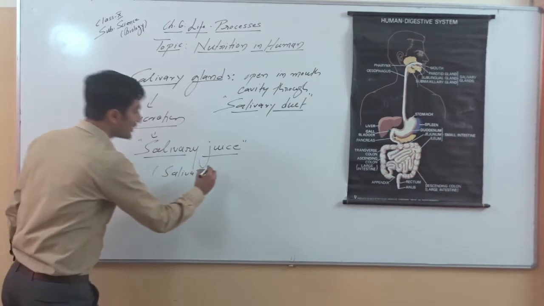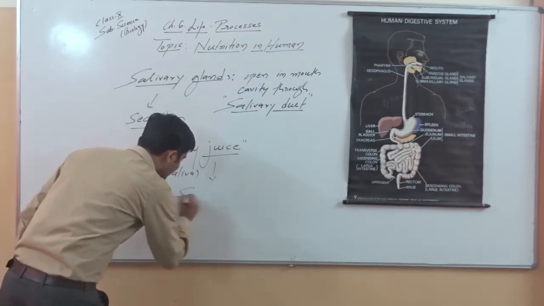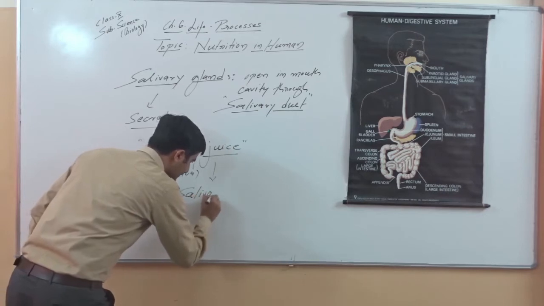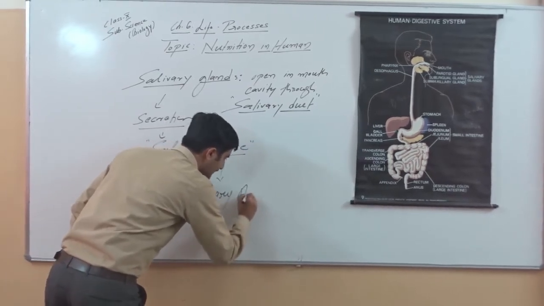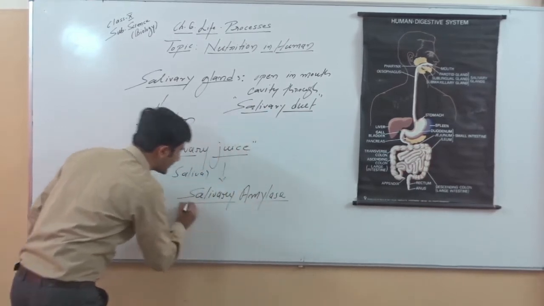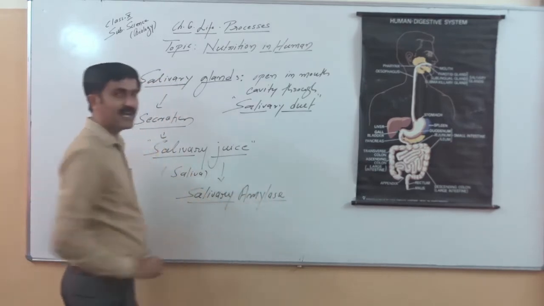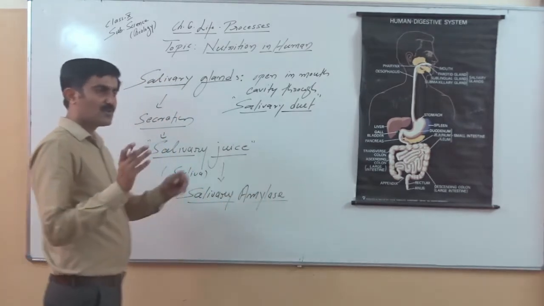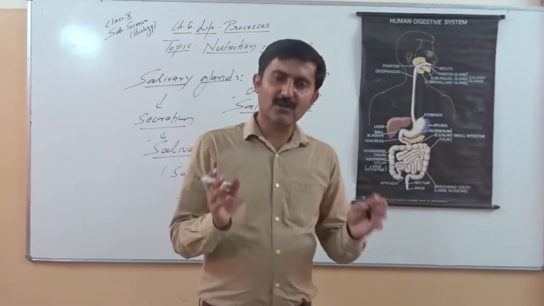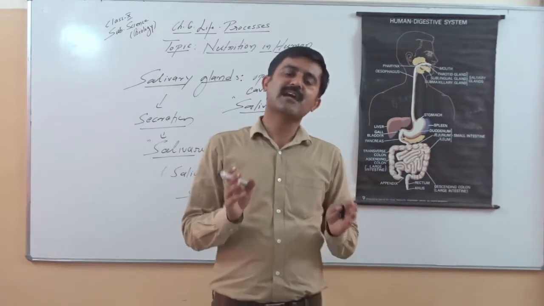So salivary juice contains a very important key enzyme. That enzyme is called salivary amylase. Other enzymes are also present, but we will follow strictly what is written in the NCERT. Amylase enzyme helps in digestion of starch. So the maximum part of our diet is carbohydrate, and starch is a kind of carbohydrate.